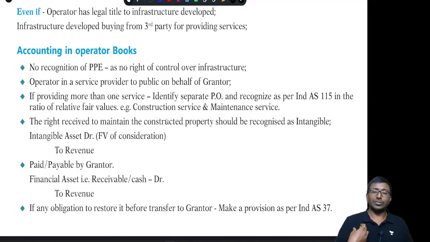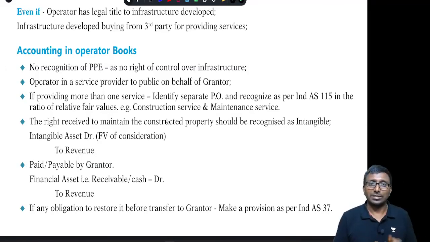Whatever consideration we are receiving, first you are supposed to conclude it and bifurcate it. If I construct a road for somebody else, how much would I have charged? That amount will be treated as Ind AS 115 revenue. Exactly, that means amount received, account debit. If you receive money, then cash account debit. Or if you are going to receive it later, then you debit the account debtors account.